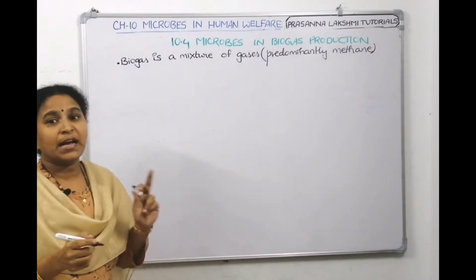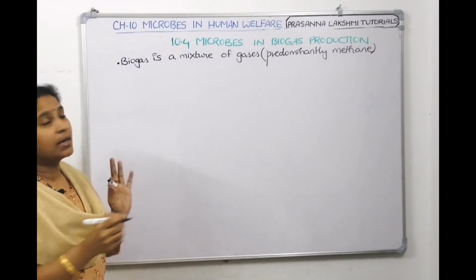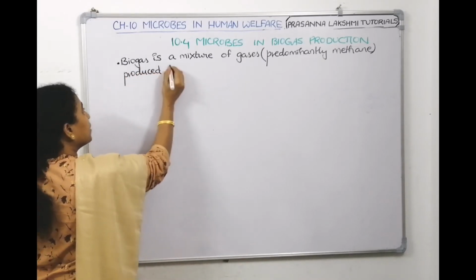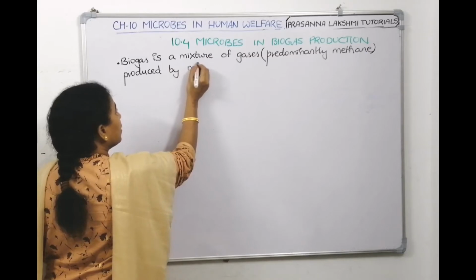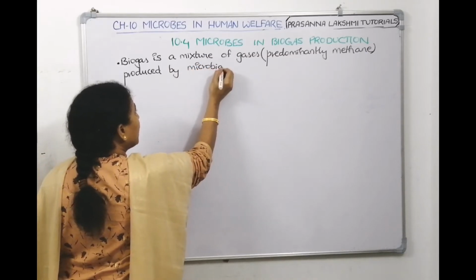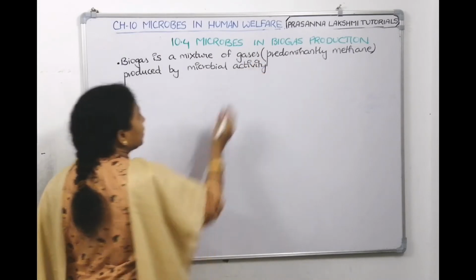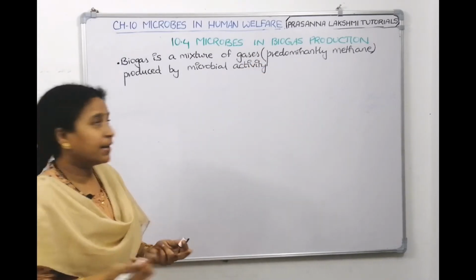Biogas is a mixture of gases produced by microorganisms, right? It is produced by microbial activity and used as a fuel.